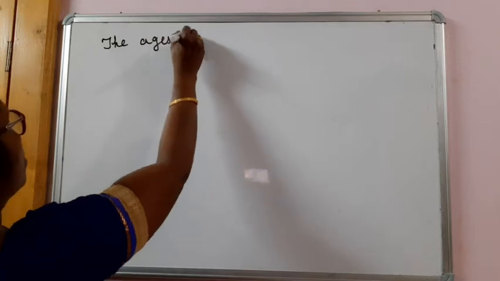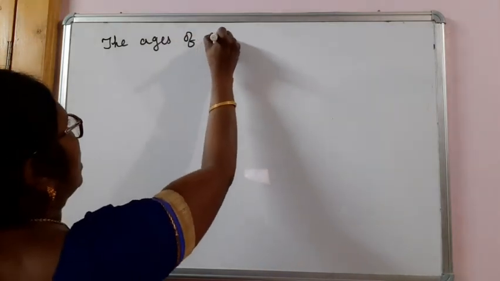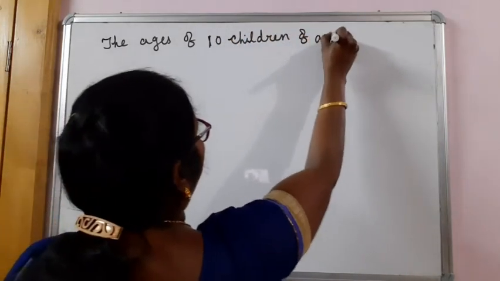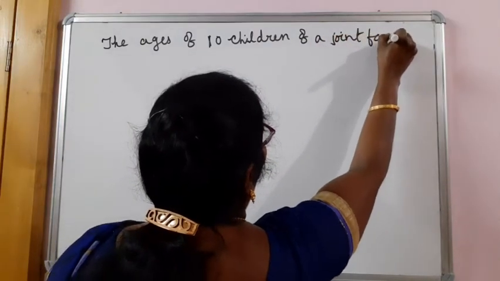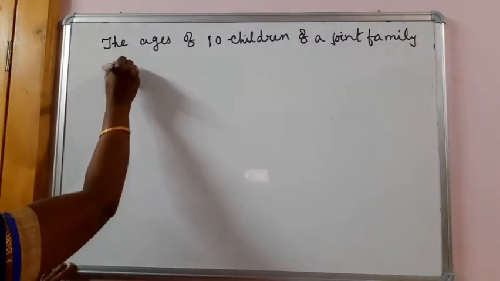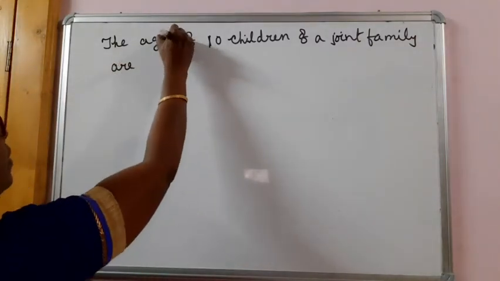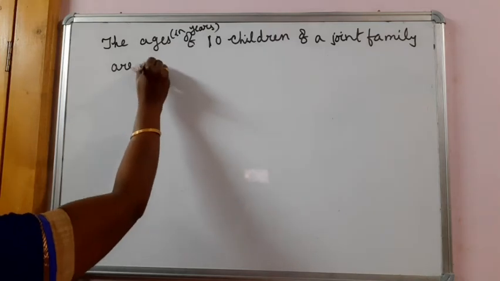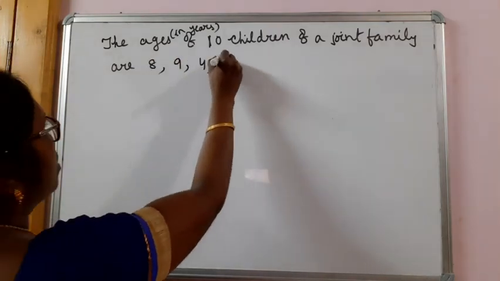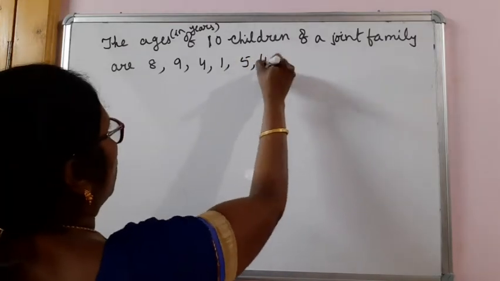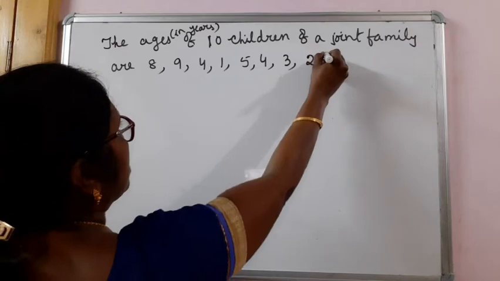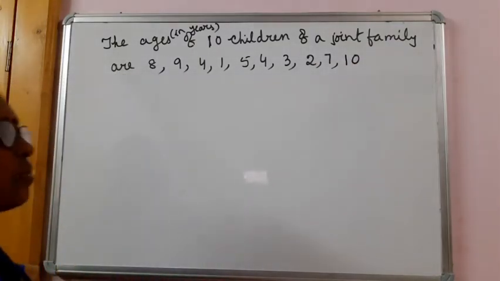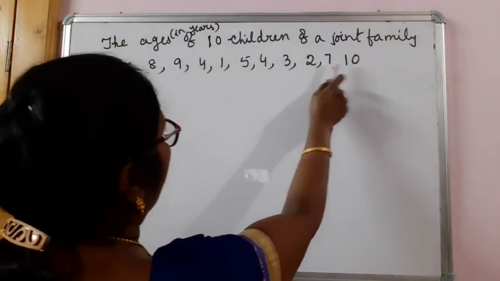Let me give you one example. The ages, in years, of 10 children of a joint family are 8, 9, 4, 1, 5, 4, 3, 2, 7, 5, and one more child is 10 years. 1, 2, 3, 4, 5, 6, 7, 8, 9, 10.